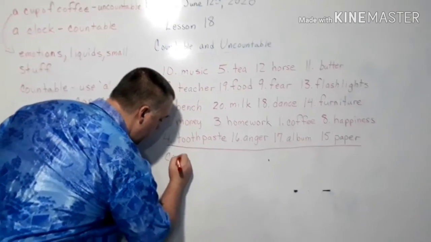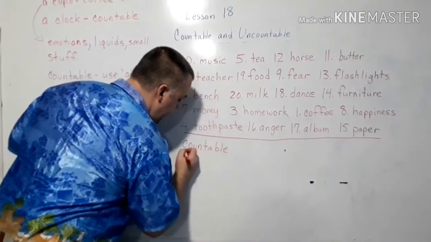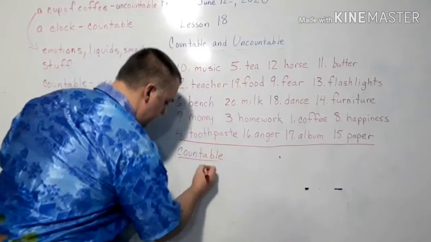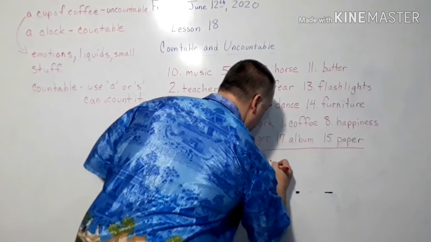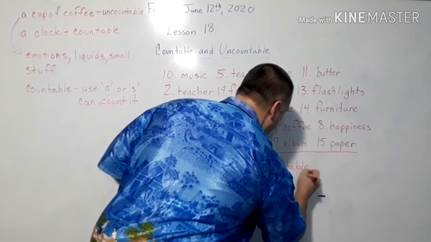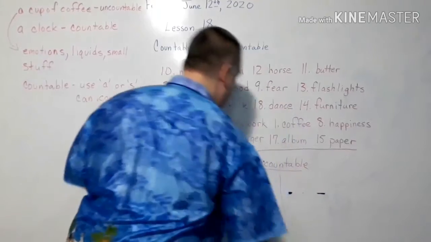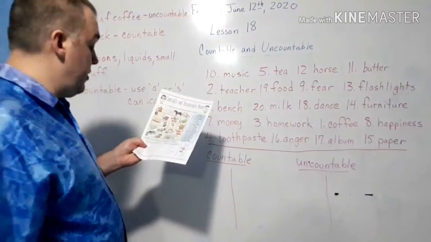Countable. We have 10. Then we have uncountable. And they give us 10 spaces there as well. So if you look at the first one, they wrote down horse for us.